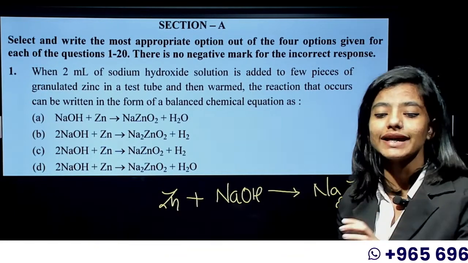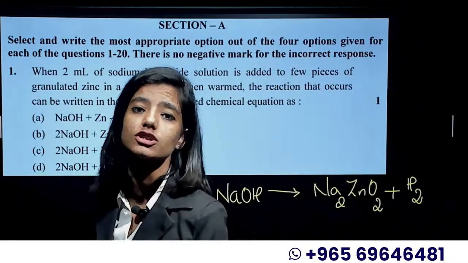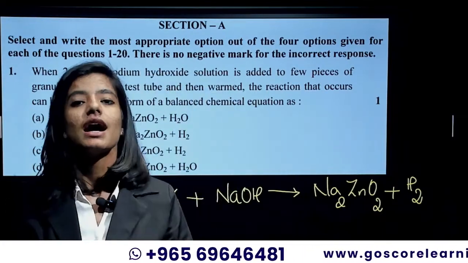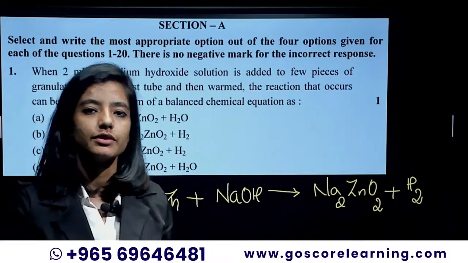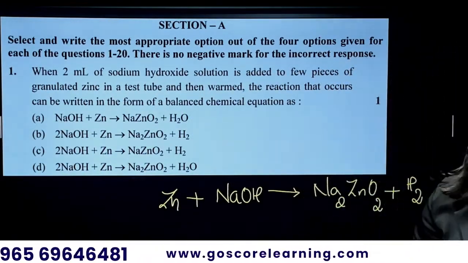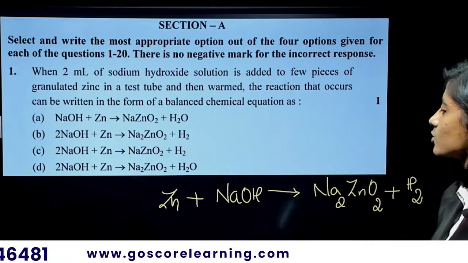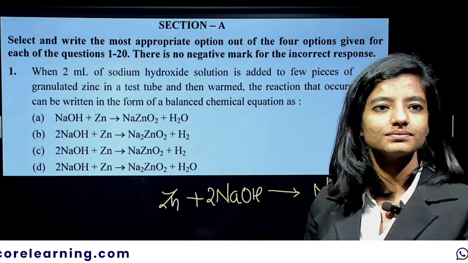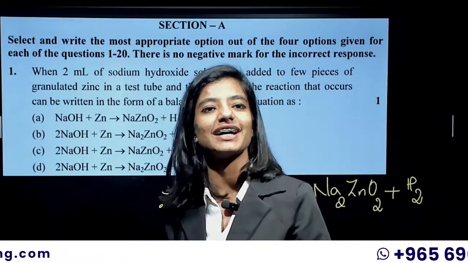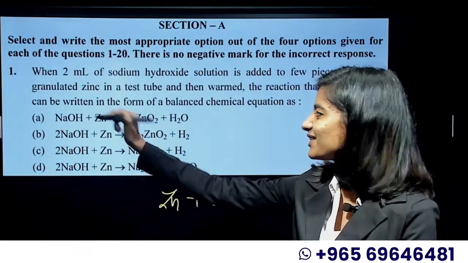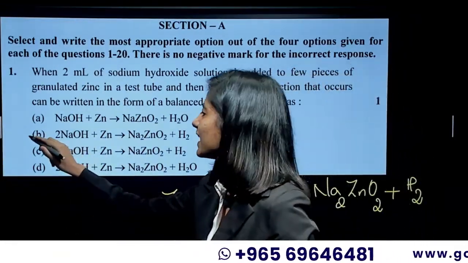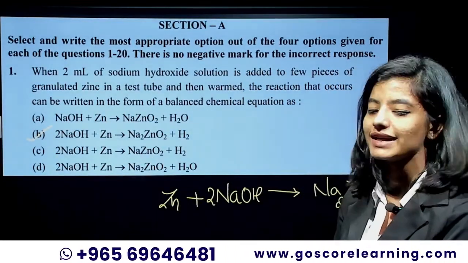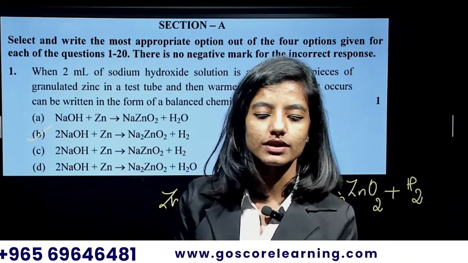Always remember, zinc when dipped in an acidic solution or an alkaline medium, hydrogen gas will be produced. Zinc or any metal, hydrogen gas will be produced for sure. Now, time to balance the equation. Balancing the chemical equation is the most important part. We have 2 Na, so 2 NaOH. Can you find the option given right over here? Which is the correct answer? That is 2 NaOH and zinc giving Na2ZnO2. So option B is the right answer. I hope everyone got the right answer.